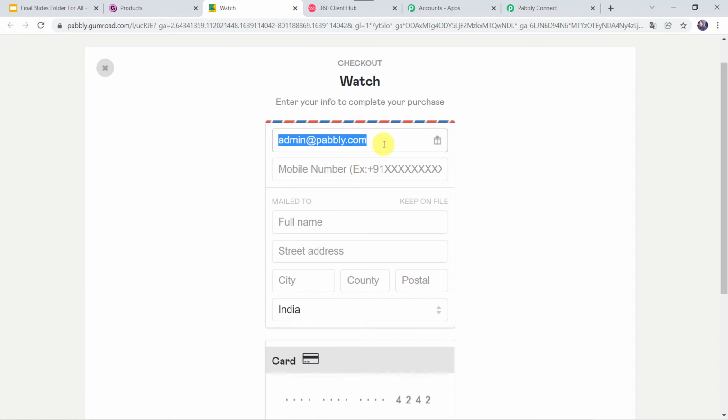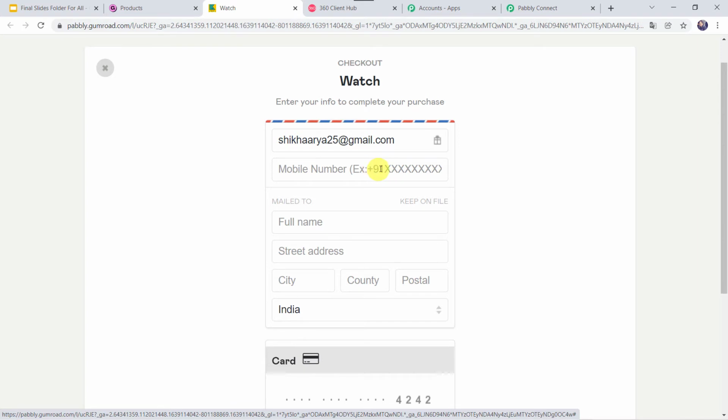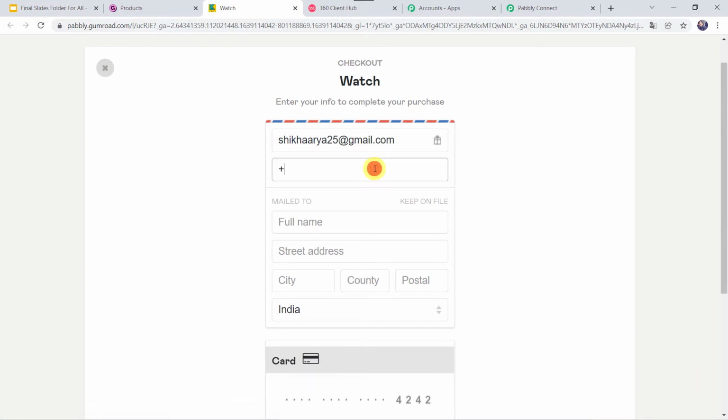So I'll just add the details. Let's give the email address as shikhaarya25@gmail.com. Let's give her mobile number, and along with the mobile number we can see +91, that is the country code is also required. So I'll just add +91 and then I'll add the mobile number. Okay, and here we have to give the full name. So let us give the full name as Shikha Arya, street address as E4 234 Arera Colony. Okay, city as Bhopal, country as India,